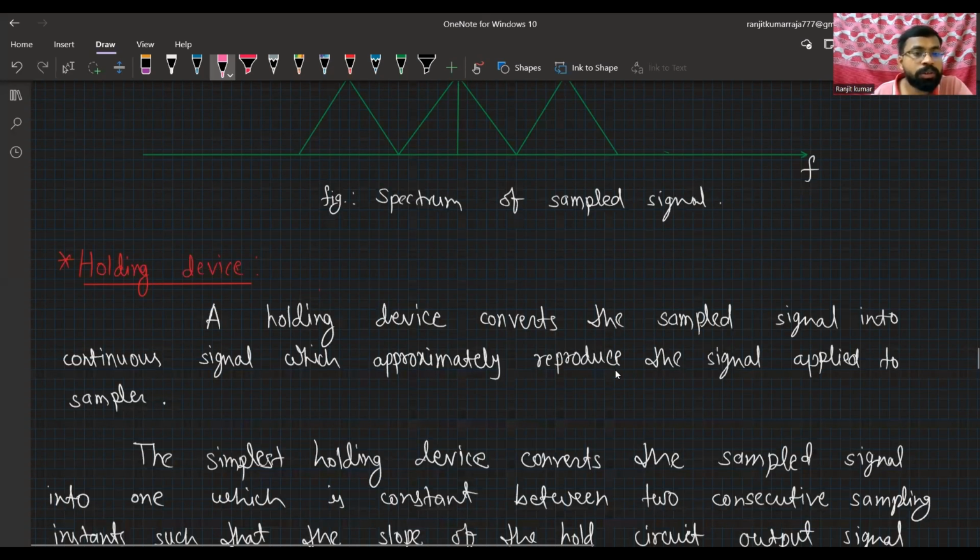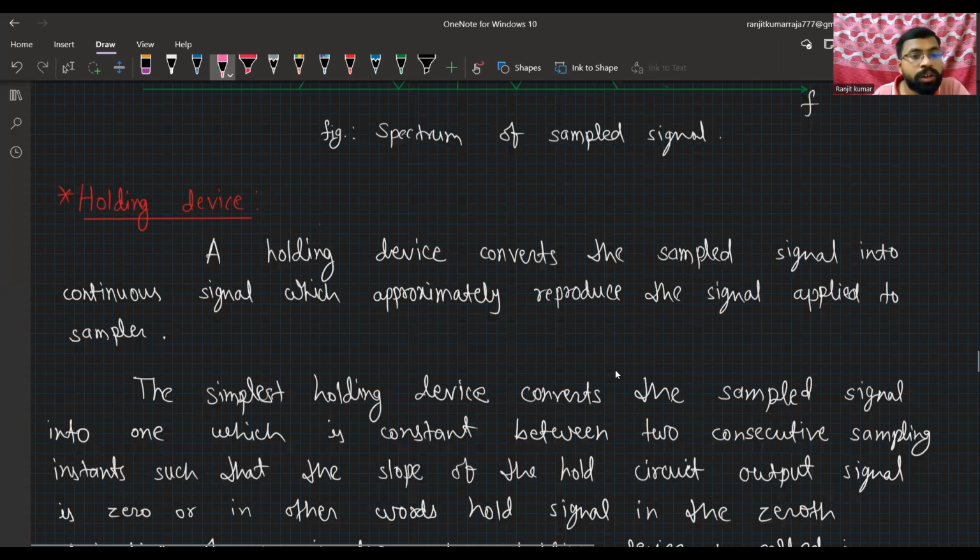Now we will discuss the holding device. The holding device converts the sampled signal into a continuous signal. It's just the opposite of the sampling device. The sampling device converts a continuous signal to a discrete signal.